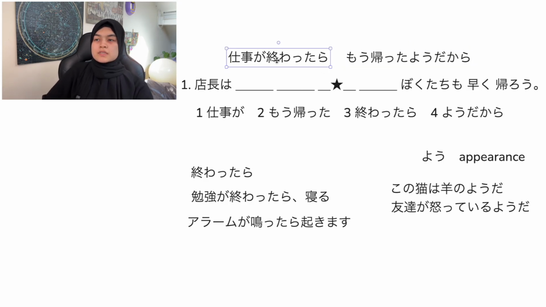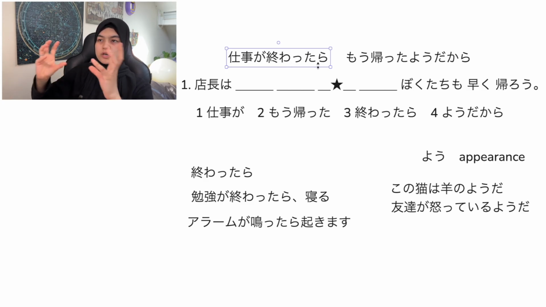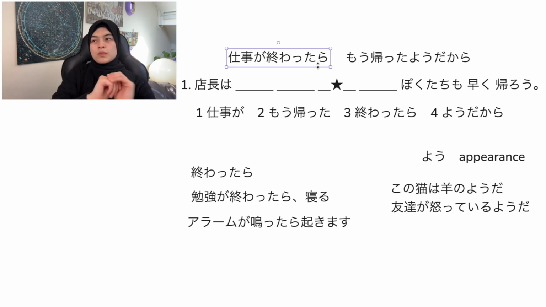When you say 仕事が終わったら, you're saying when this happens. So when work finishes, you'll do this, or this will happen. And usually that's a clear thing that you say. It's not ambiguous. It's not like, oh, it seems like I will do this. It seems like he did this, right? So you would say 店長は仕事が終わったら帰った. Or 私たちは仕事が終わったら帰る. That's fine.